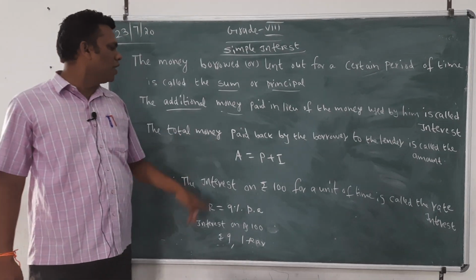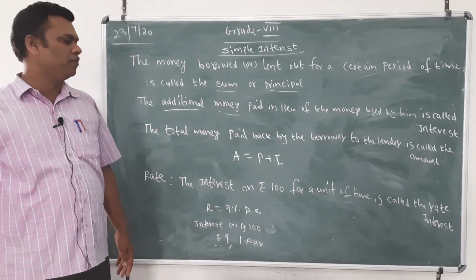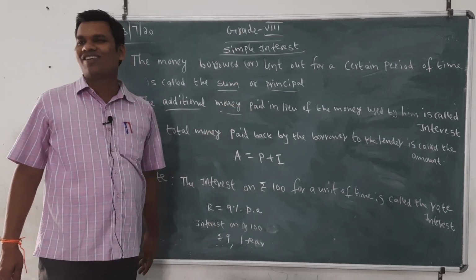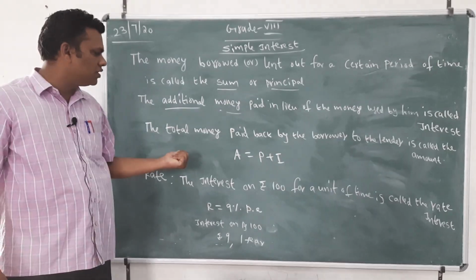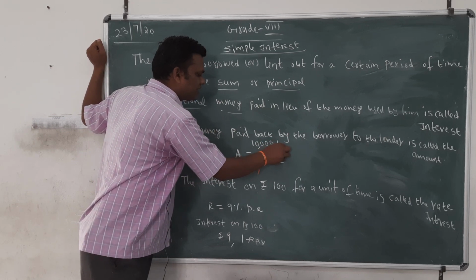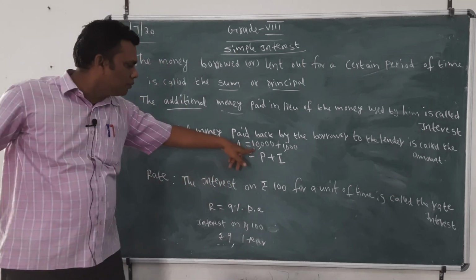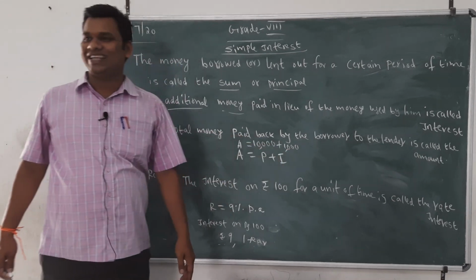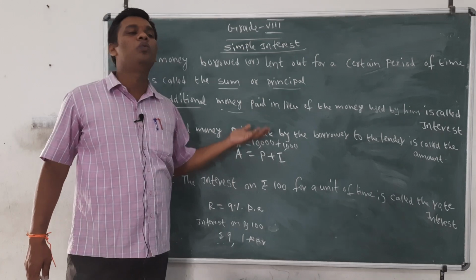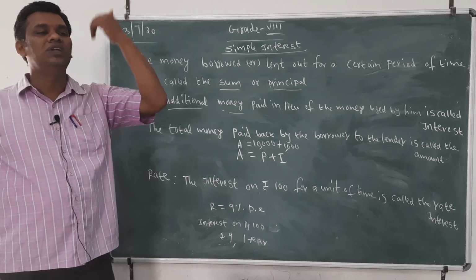The total money paid back by the borrower to the lender is called the amount. In the example, the actual amount is 10,000 and you paid interest of 1,000 rupees. Then what is the amount? Your sum plus interest, that is the amount. A equals P plus I. Amount is equal to principal plus interest. This amount you are paying to that person.